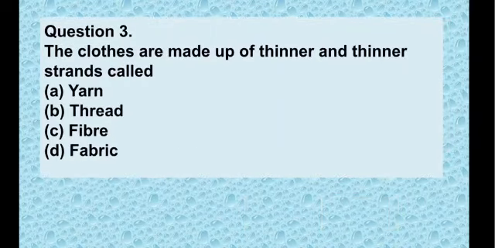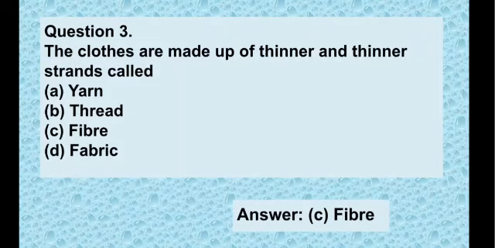Now we have question number 3. The clothes are made up of thinner and thinner strands called, your options are option A yarn, option B thread, option C fiber and option D fabrics. As we know, all the clothes, all the fabrics are made up of very thin strands which are called fibers, because fiber is the smallest unit of the fabric. So that's why fiber will be the correct answer.